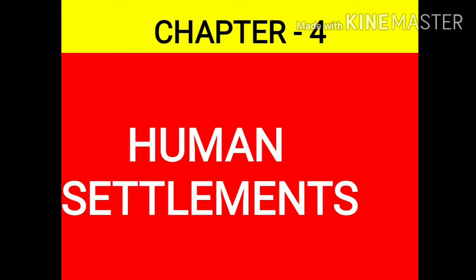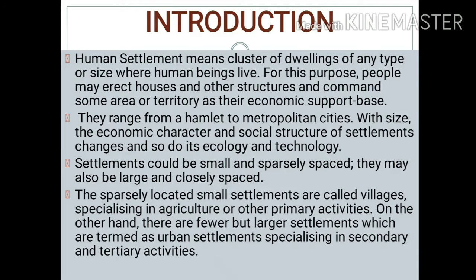Chapter 4, Human Settlements. This is chapter 4 of the book India, People and Economy. So let's start this chapter. The first topic of this chapter is Introduction to Human Settlements. Human settlement means a cluster of dwellings of any type or any shape or size where human beings live.